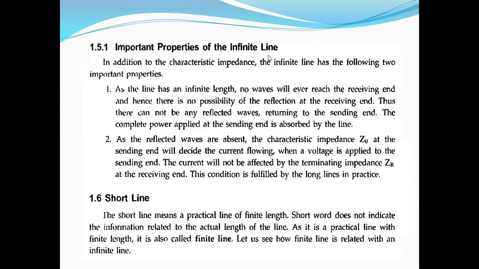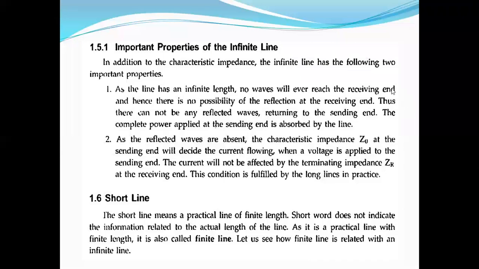So there is no wave received at the receiving end.